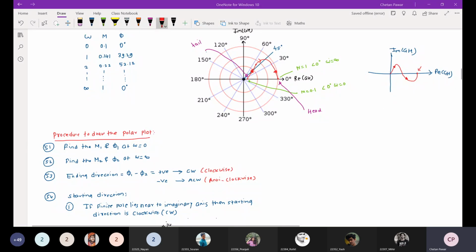Shubham, what is the ending direction here? Can you tell me? Clockwise or anti-clockwise? Sir, is it clockwise? No, anti-clockwise. Anti-clockwise, sir. Negative. Anti-clockwise. Okay. So if you see this particular polar plot, here the starting direction is clockwise and ending direction is